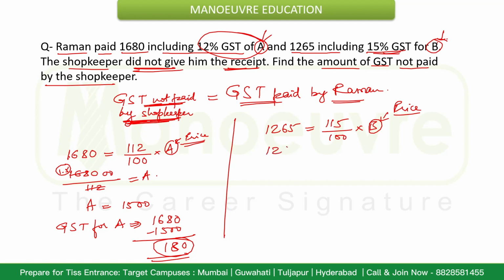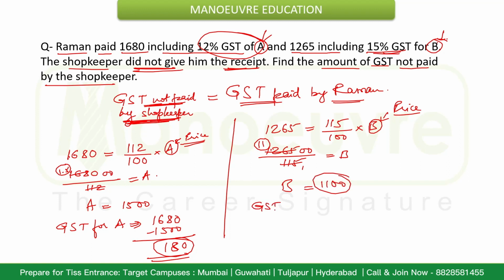So this will be 126500 upon 115 is equal to B. That will give me 1100. So the price of product B is 1100.